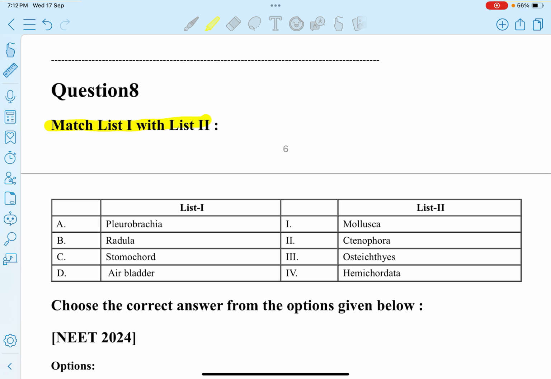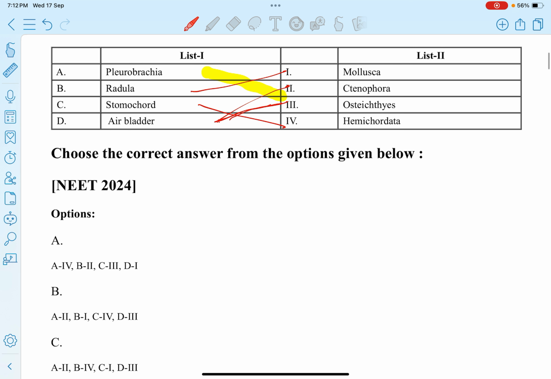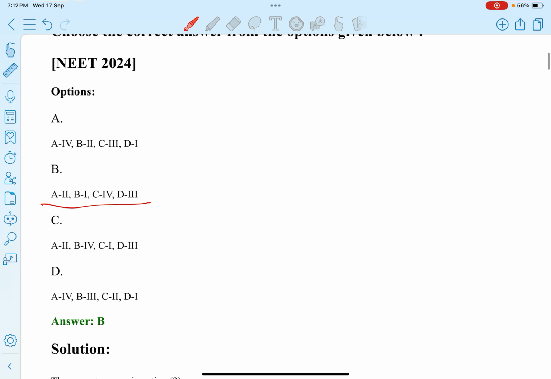Match list 1 with list 2. Pleurobrachia is matched with Ctenophora. Radula match with Mollusca. Stomochord match with Hemichordata. And air bladder present in Osteichthyes. So option B. Next.